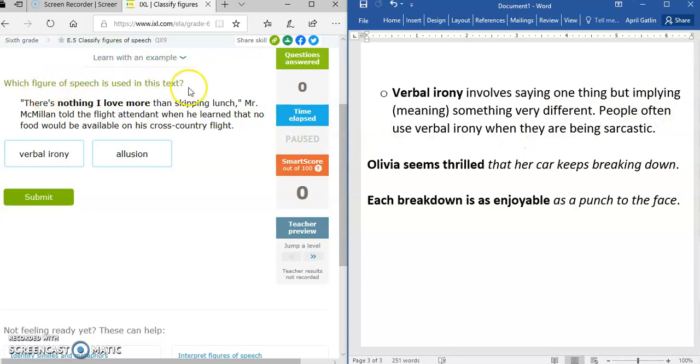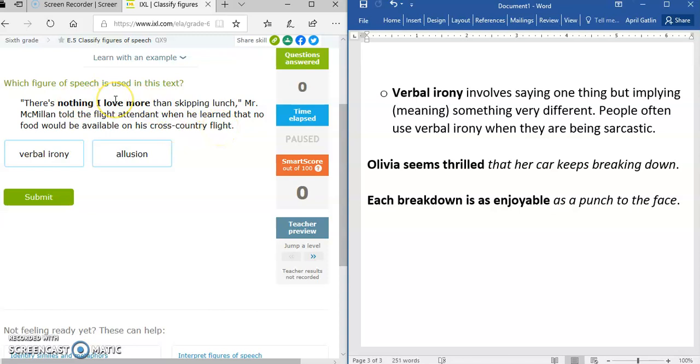Okay, so we're going to be reading different sentences, and we have to pretty much identify what type of figurative speech is in bold print. So here they gave us the example. There's nothing I love more than skipping lunch, Mr. McMillan told the flight attendant when he learned that no food would be available on his cross-country flight.